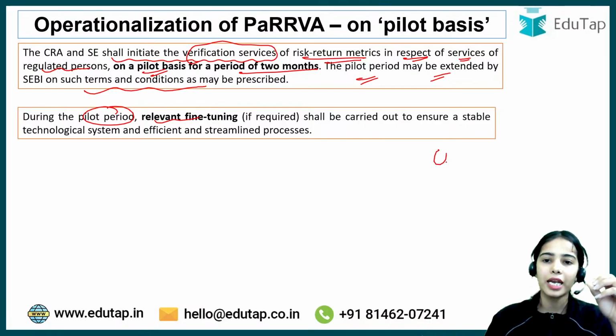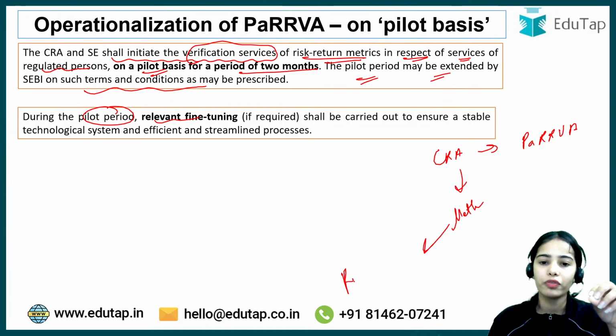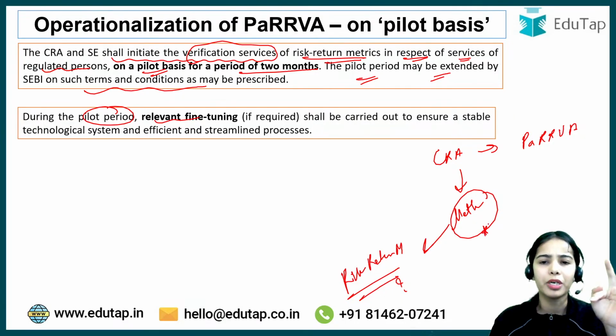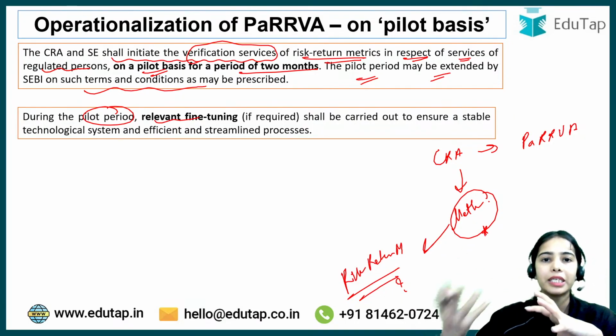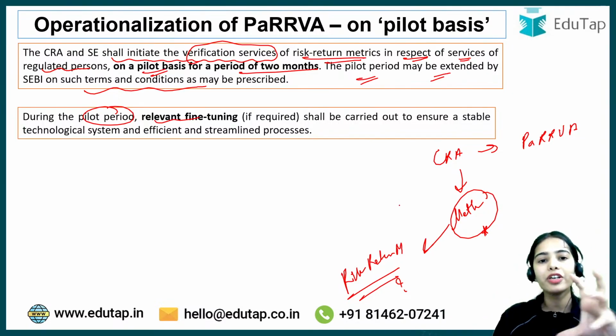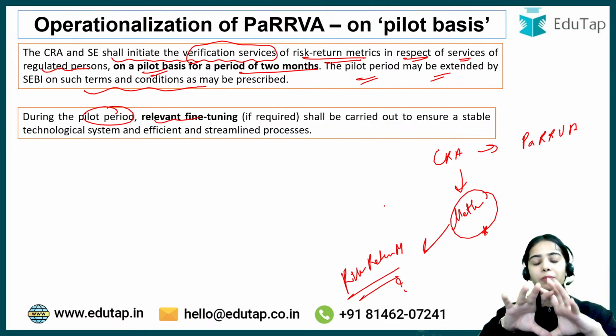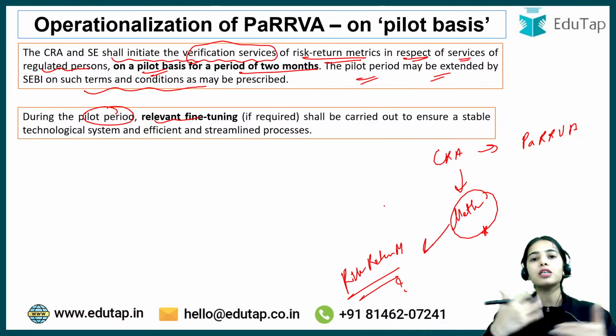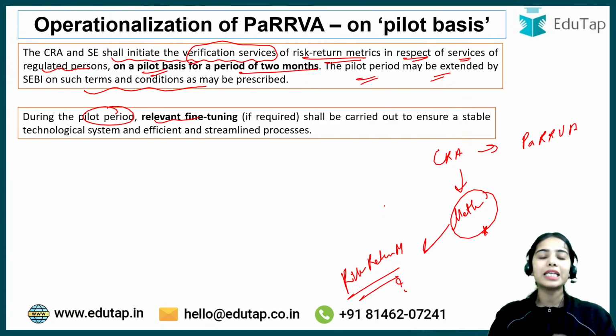Let's say the CRA has got the in principle approval to become the PaRRVA, and CRA has made a methodology for the verification of the risk return metrics. Now, let's say there is some problem in the methodology and the data is not coming correct, or there is some problem in the data flow, or there is some problem in the technology, or there is some problem in the website, or there is some problem in the server, let's say. So the relevant fine tuning happens during the pilot phase, because the pilot phase is a limited user group, so that if there is any problem in any phase, that can be seen and that can be resolved.